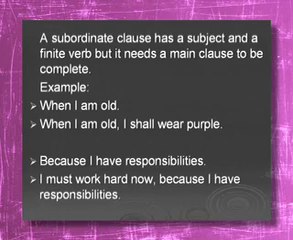If it's a main clause, it'll make complete sense. I am happy. Makes complete sense. But a subordinate clause beginning with a subordinating conjunction won't make complete sense. When I see my boyfriend. Yes, you've got to add to that. I am happy when I see my boyfriend. So you can see a sentence will make sense, but a clause might not make complete sense by itself. A subordinate clause has a subject and a finite verb, but it needs a main clause to be complete.